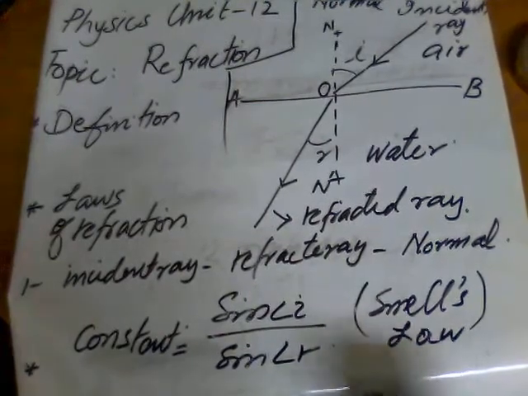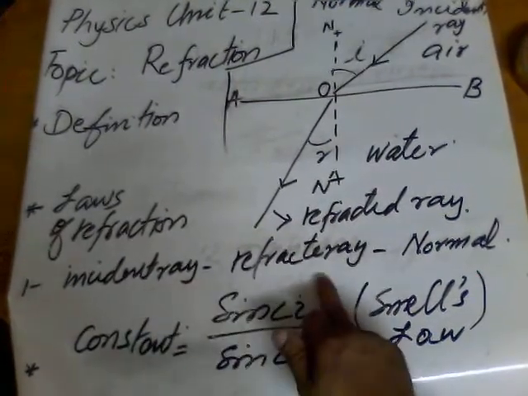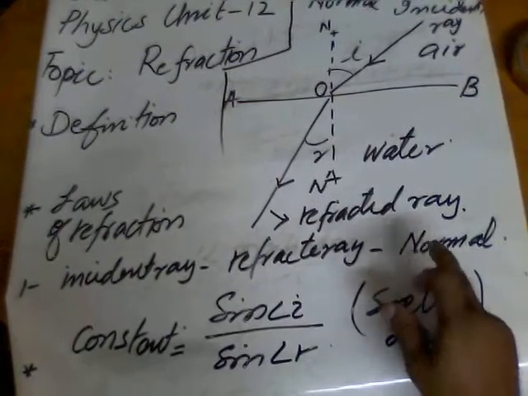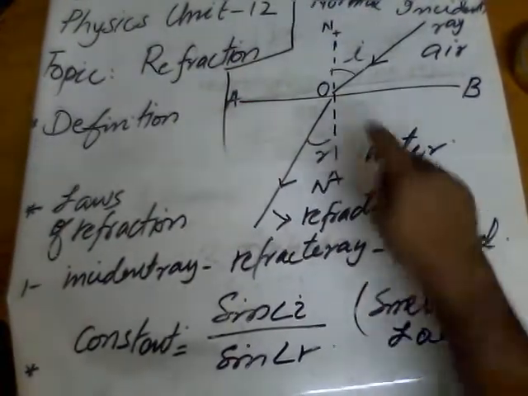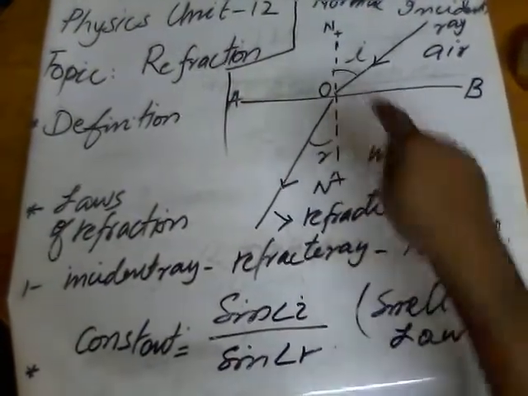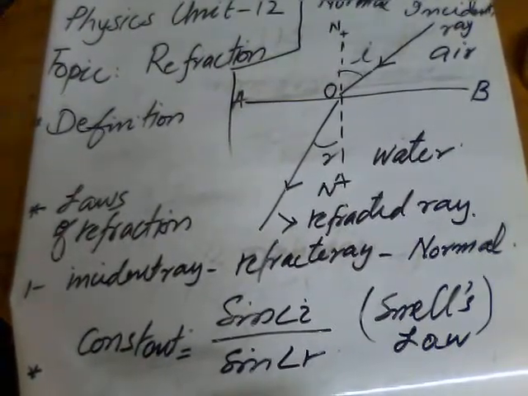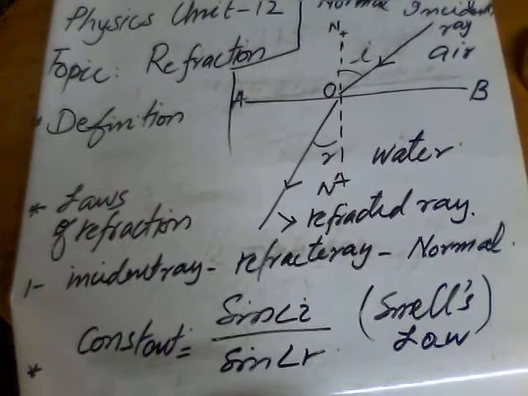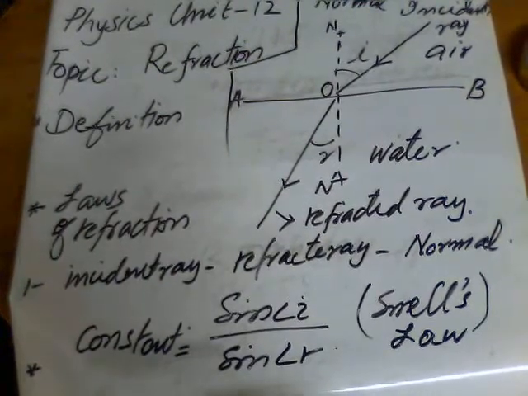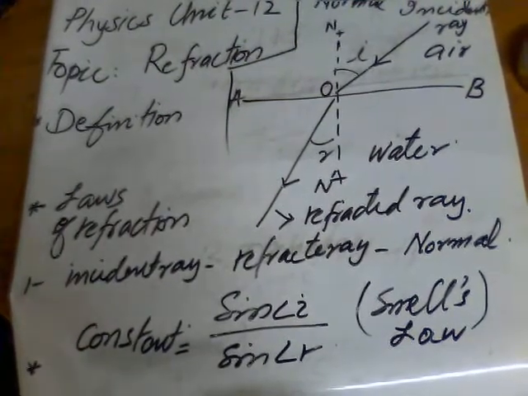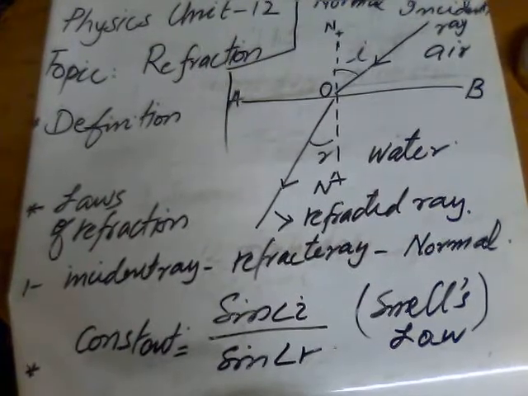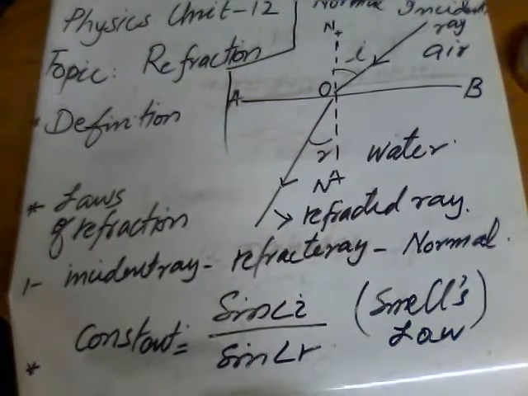So again, incident ray, refracted ray and the normal, all these three at the point of incidence lie in the same plane. This statement is called the first law of refraction. The statement of the first law is the same for refraction and reflection.